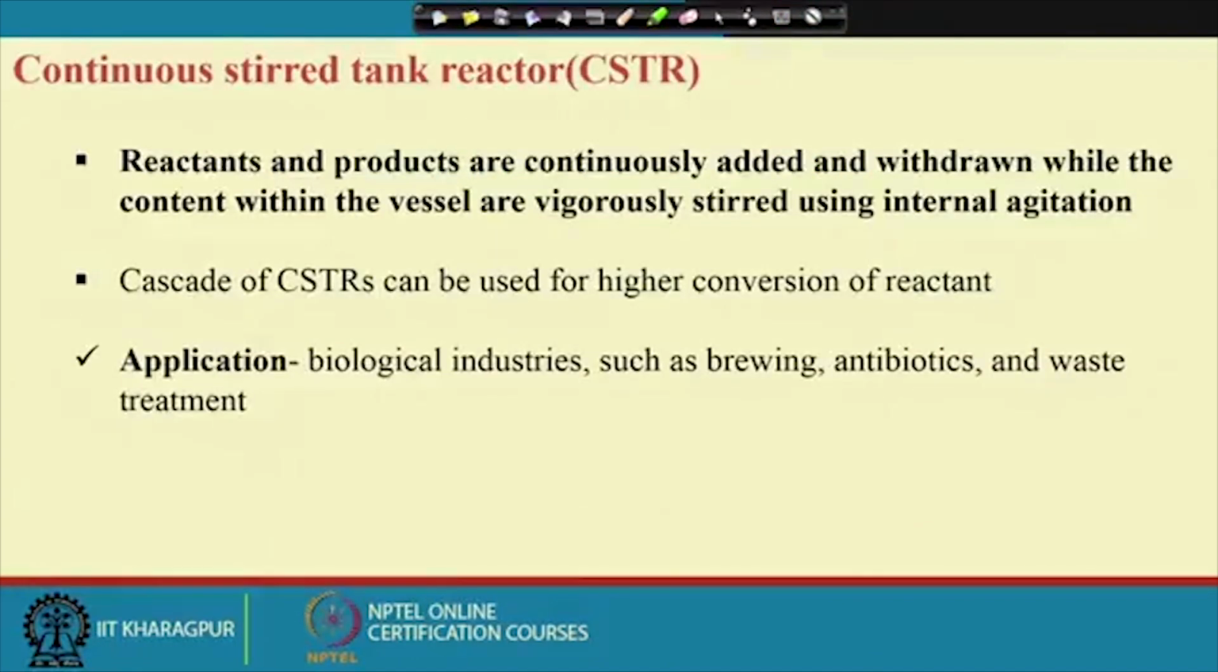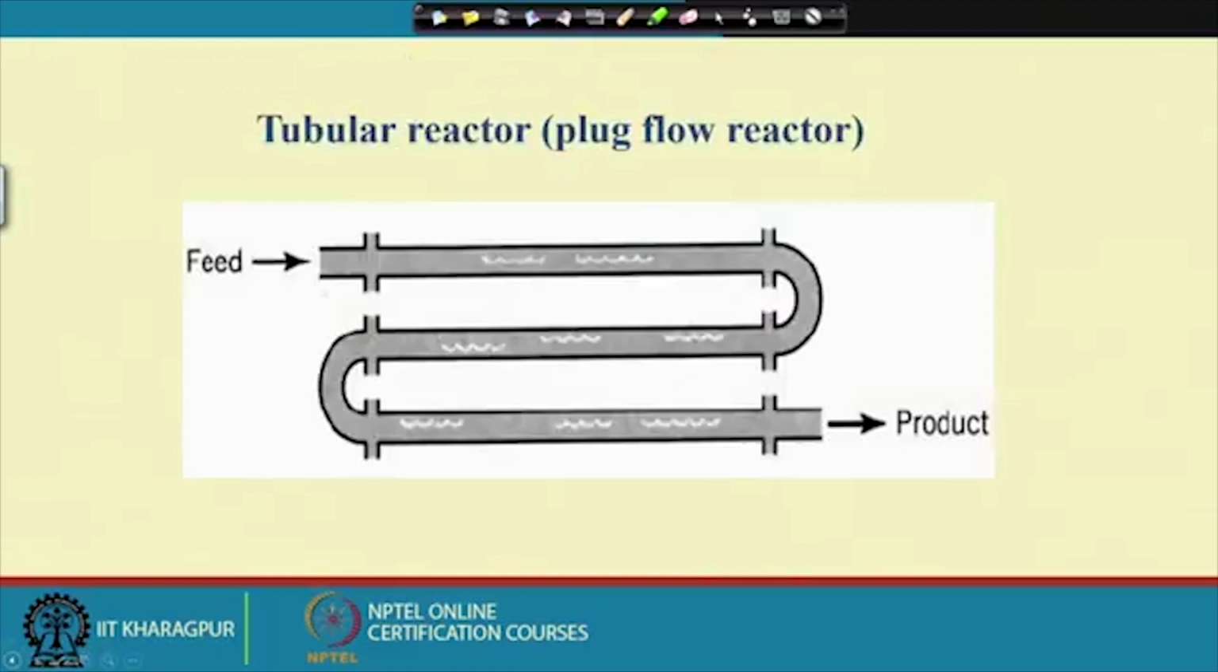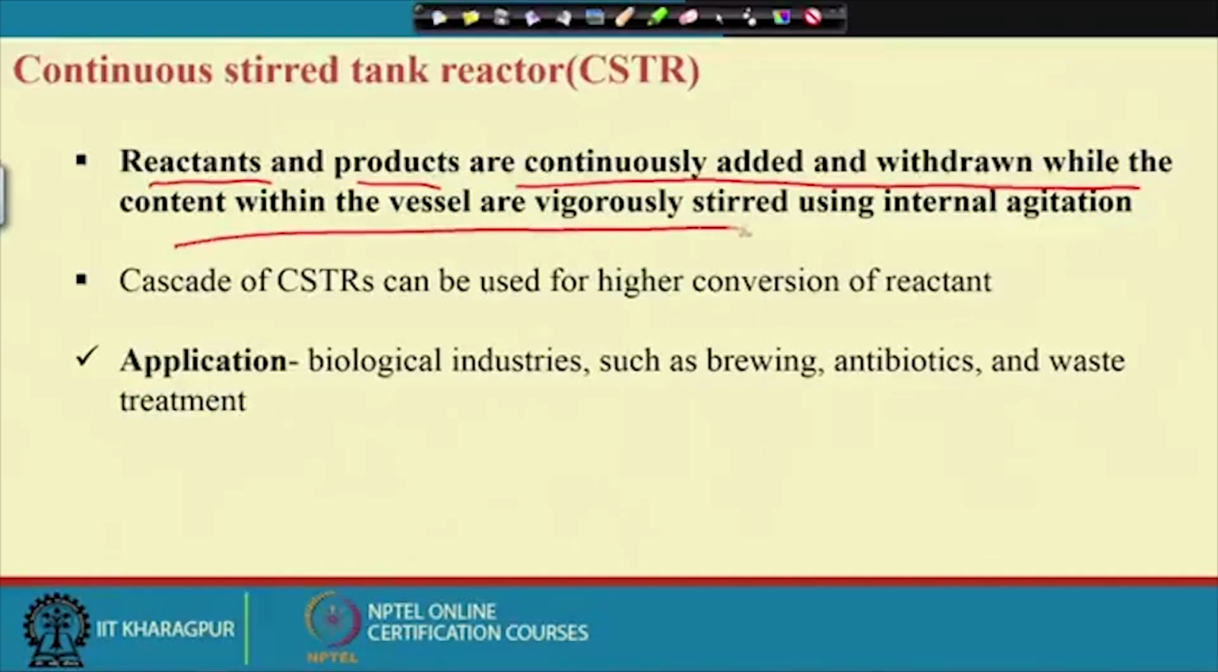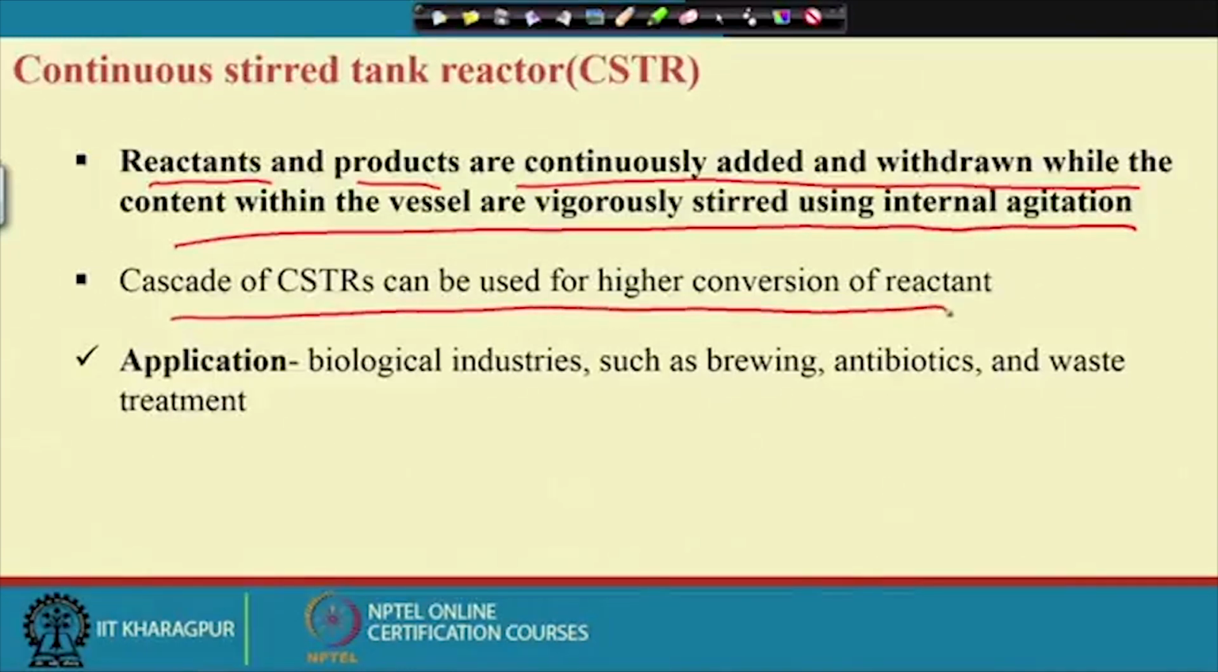This is how the process looks pictorially. This is the tubular reactor, this is the tube. You can see that you put the feed in one end and take the product from the other end. Now, in a CSTR, reactants and products are continuously added and withdrawn while the contents within the vessel are vigorously stirred with internal agitation. A cascade CSTR can be used for higher conversion of reactant.